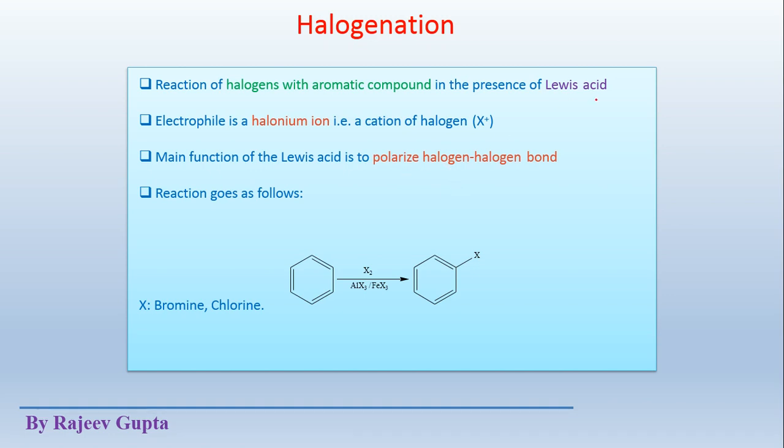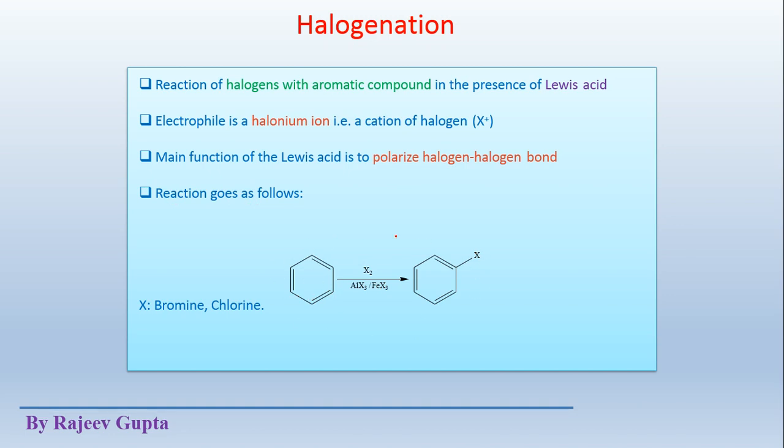But in the presence of a strong Lewis acid, which gains electron density from this halogen element, polarization is made in this single bond. Due to this polarization, one atom of the halogen becomes partially positively charged and one becomes somewhat negatively charged. So due to this polarization, the benzene ring system or aromatic ring system can easily provide its electron density to this positively charged or partially charged halogen atom. Now the reaction is as follows.